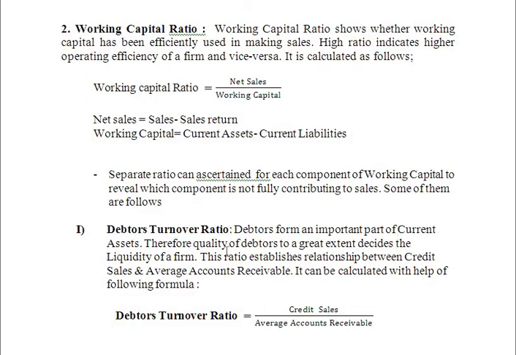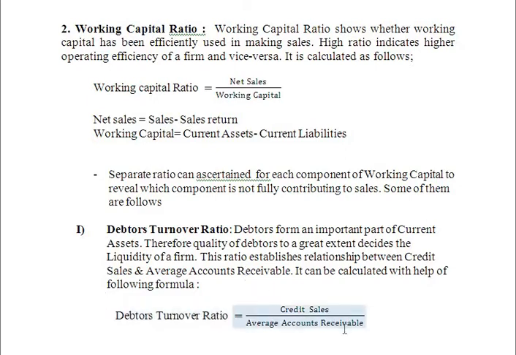The debtors turnover ratio establishes the relationship between credit sales and average account receivables. It can be calculated with the help of the following formula. Debtors turnover ratio is equal to credit sales divided by average account receivables.